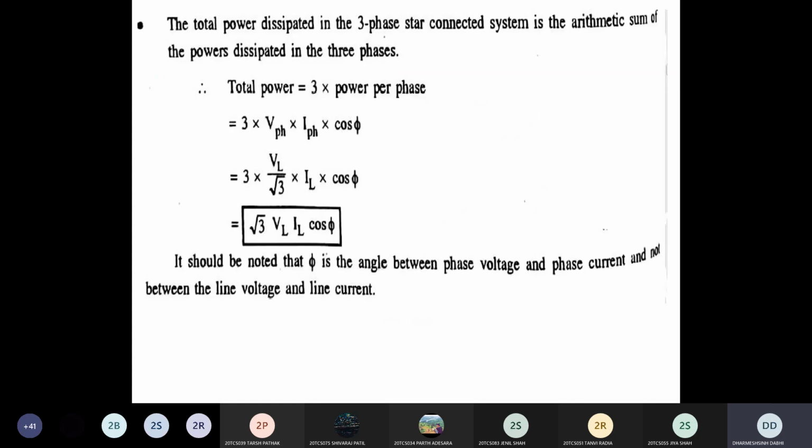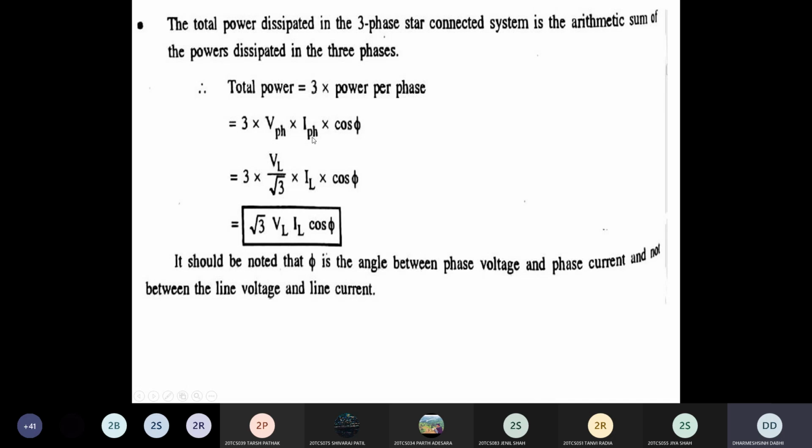Now calculate the total power of a 3-phase star connected system. As we know the equation of power, P is equal to what? VI cos phi. But that is the equation of power in a single phase system. Here we have a 3-phase system. So the total 3-phase power is equal to 3 times the power in one phase. Power in one phase we know is VI cos phi. In that VI cos phi, V is the phase voltage and I is the phase current.